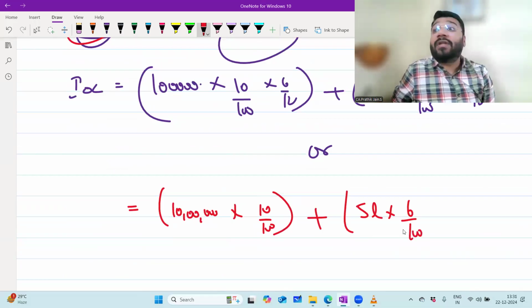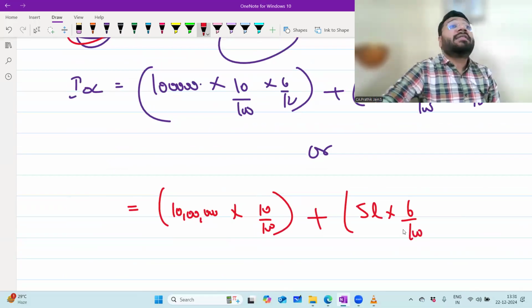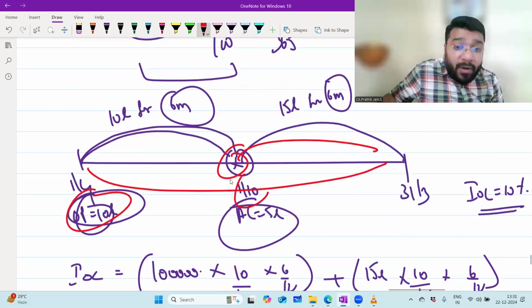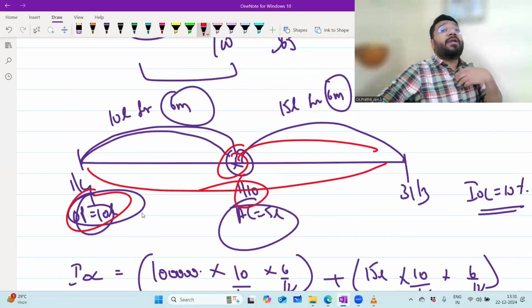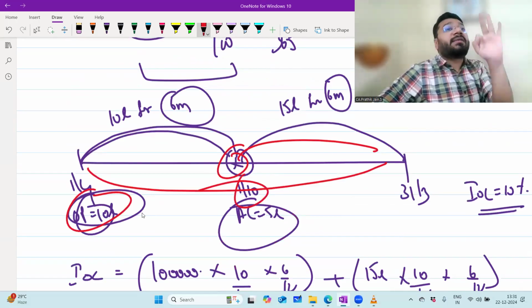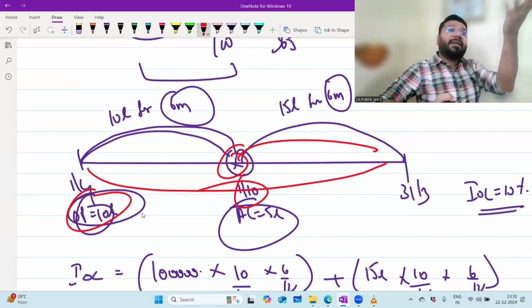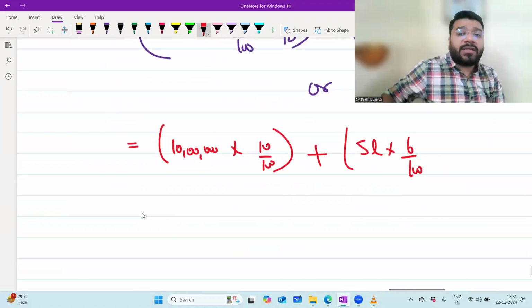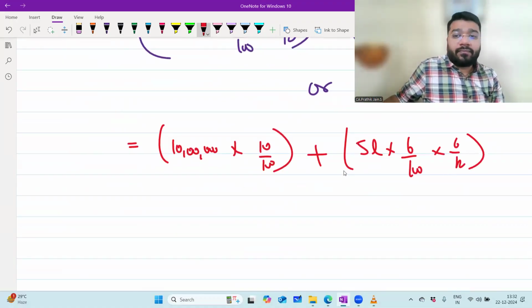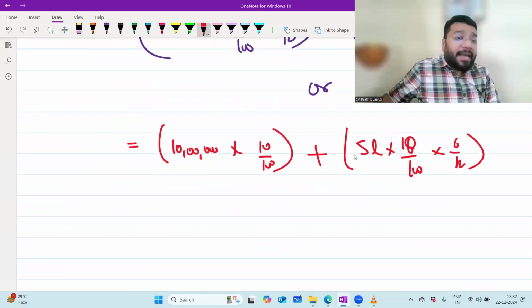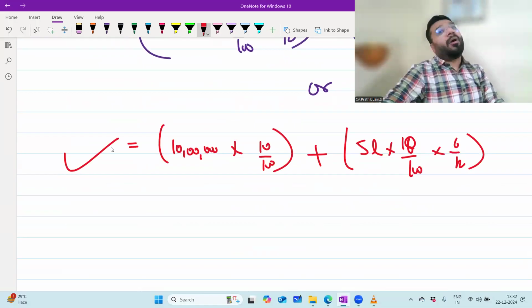Did I enjoy this 5 lakh for the entire year? No, you enjoyed only for 6 months, because the owner is giving this money when? On 1st October. So October, November, December, January, February, March: 6 months I enjoyed the money as a firm. I'll pay the interest only for 6 months, so into 6 by 12, into 10 by 100. The second option is right. You can do it, no problem.